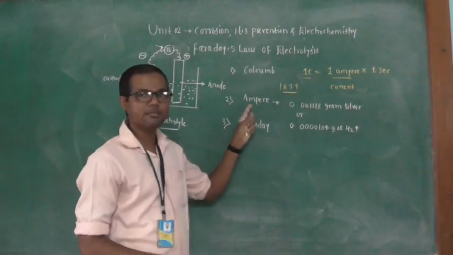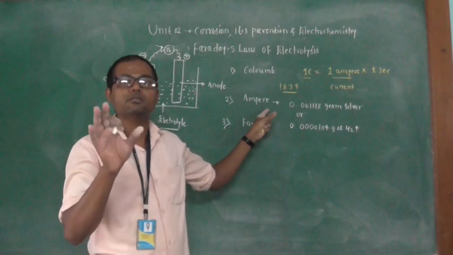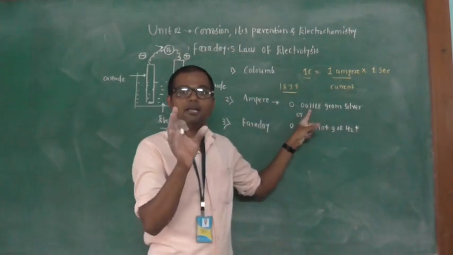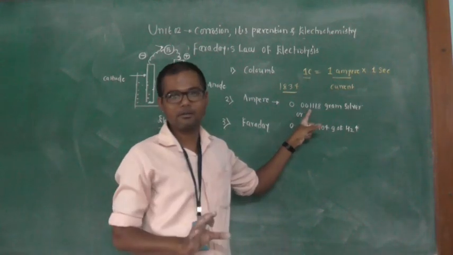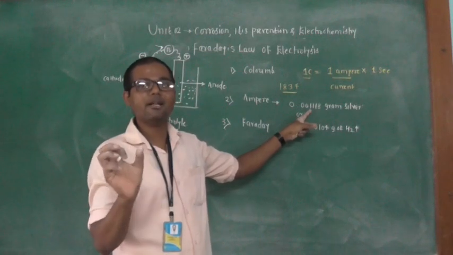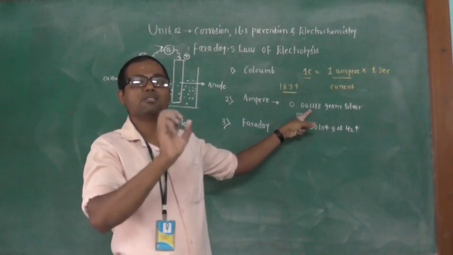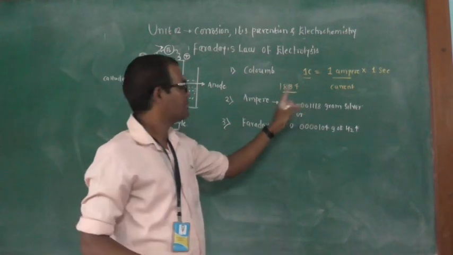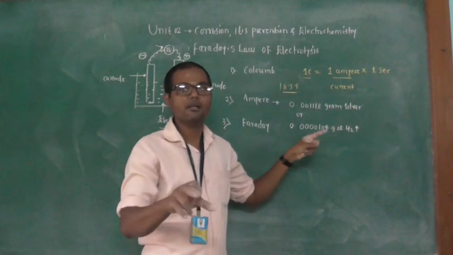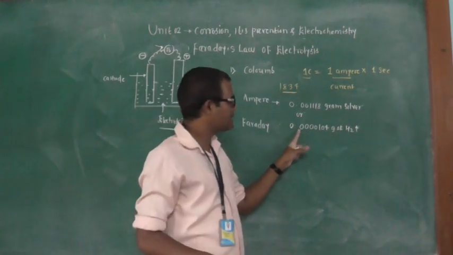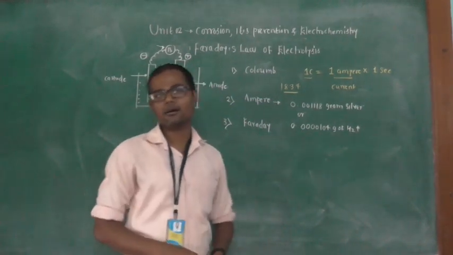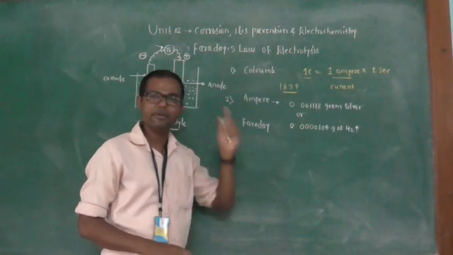So what is the ampere? It is the unit of current which, passed through a circuit, deposits this amount of silver if your electrolyte is a silver electrolyte. If the electrolyte contains H plus, then this amount of hydrogen gas is liberated at the cathode. That amount of current is said to be an ampere.